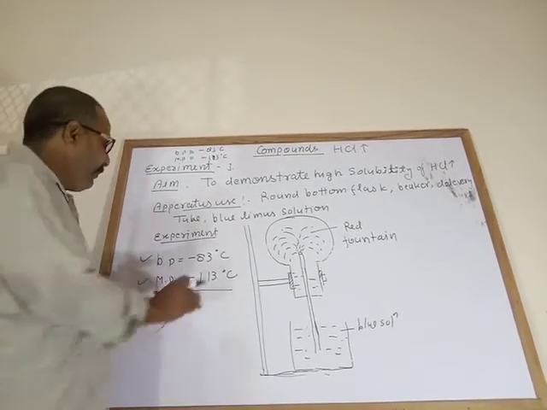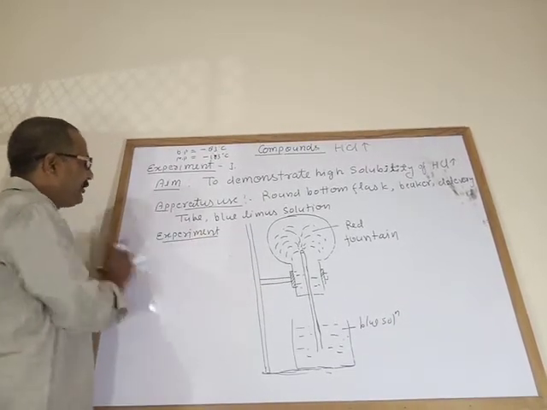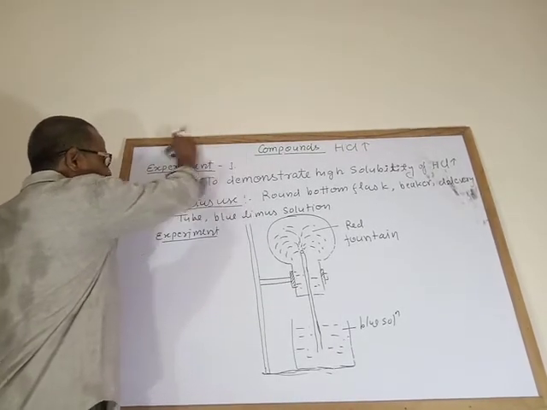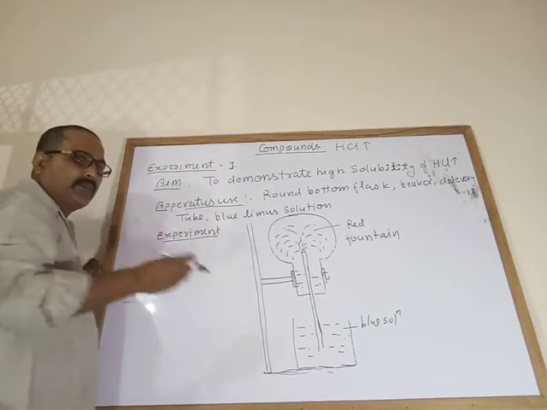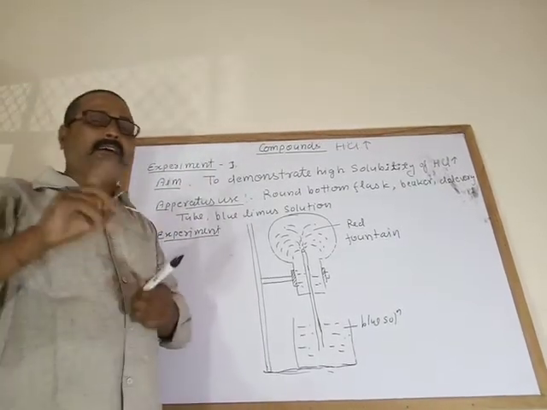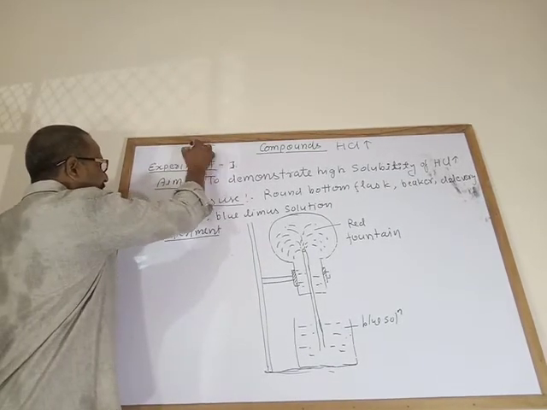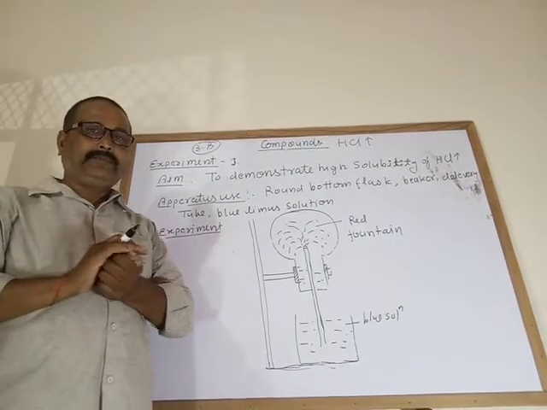Now, one experiment I am going to explain. I have written this as experiment number 1 because experiments 1, 2, 3, 4 you will get in the third B chapter, acid base salt, analytical chemistry.